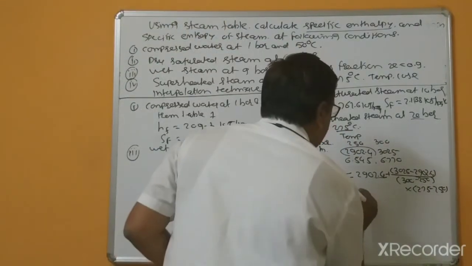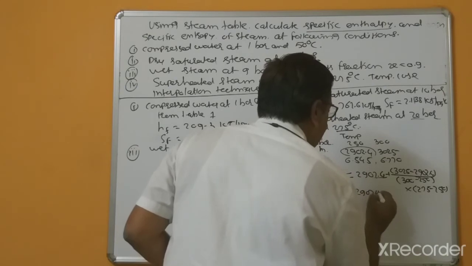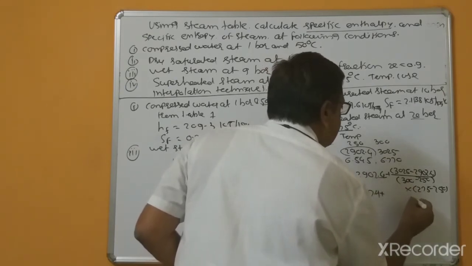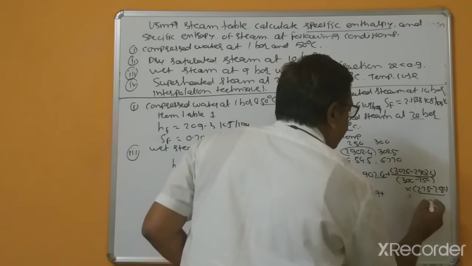This is 2902.4 plus, multiplied by this term, and this is 25.